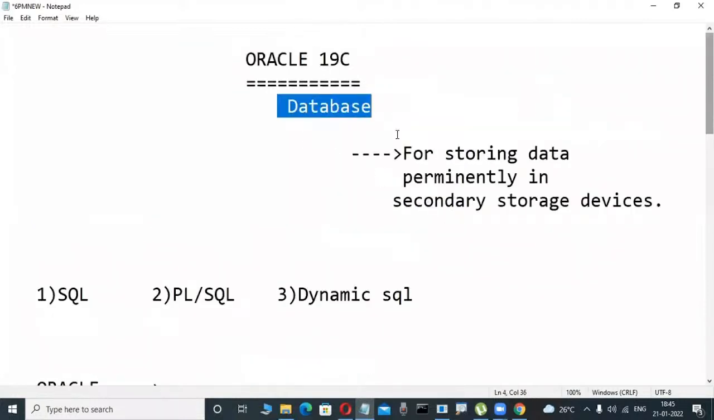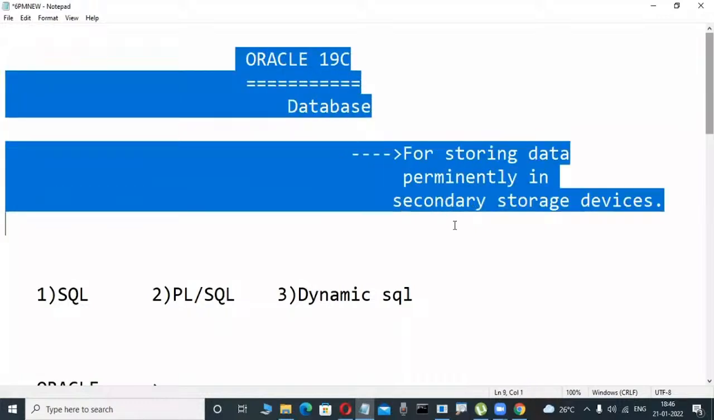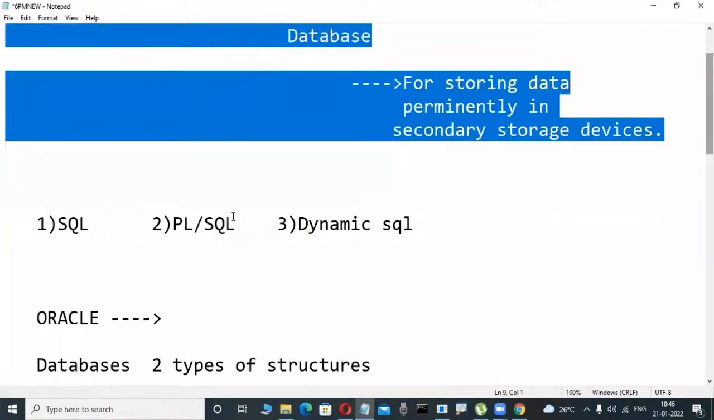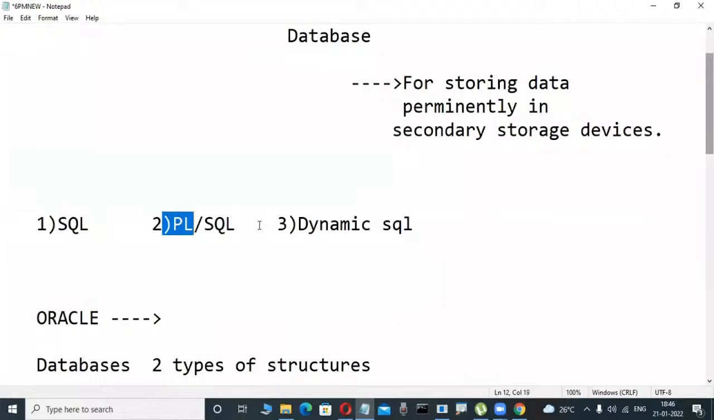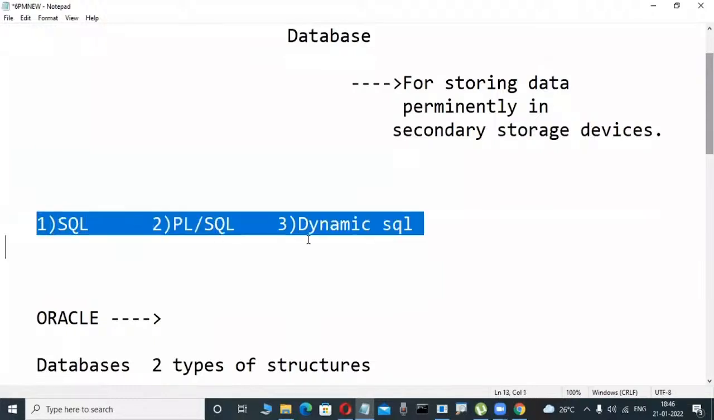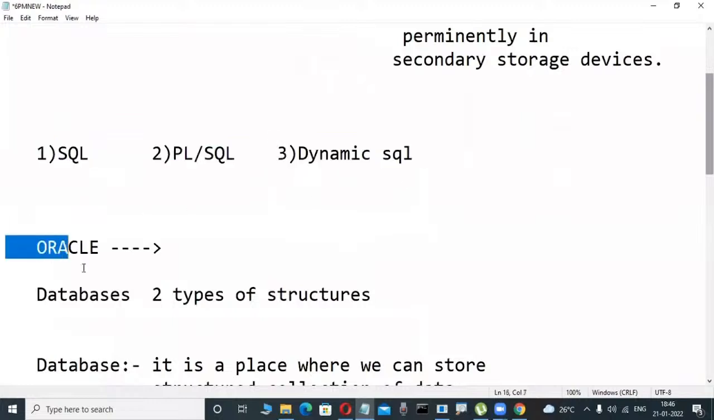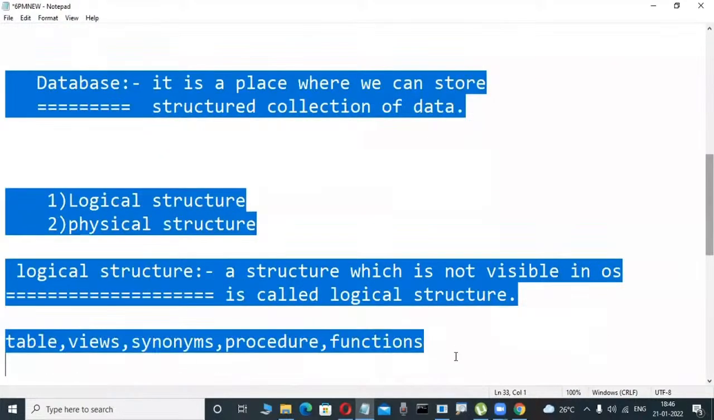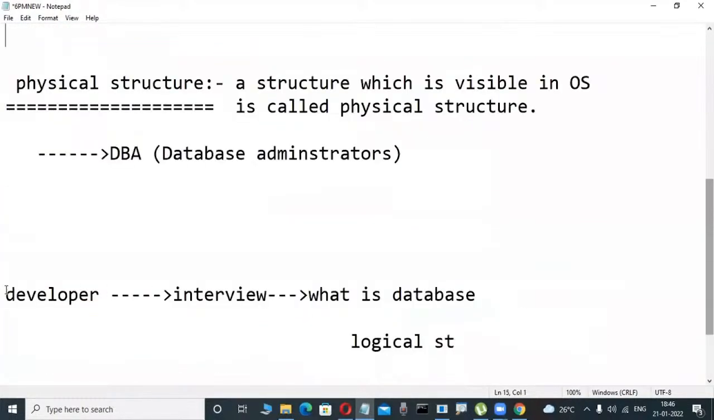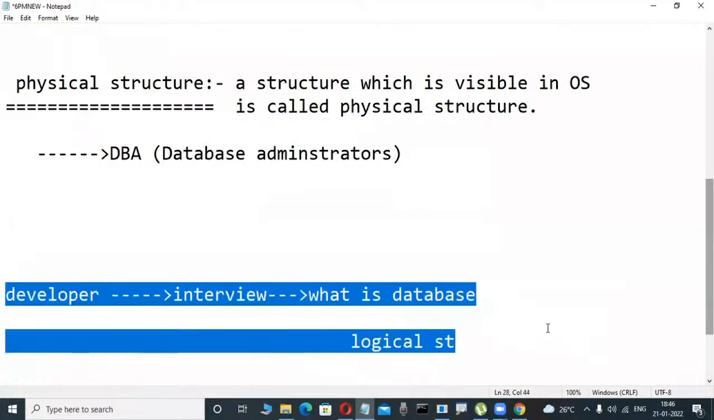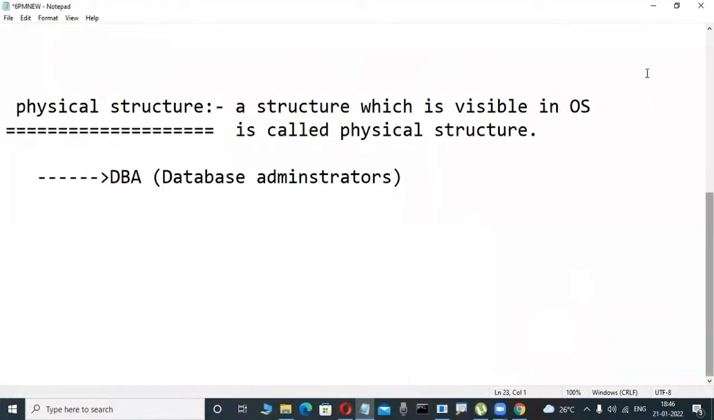What is the purpose of databases? Not only storing data permanently, but also retrieving and fetching the data efficiently from some place. If you want to operate the Oracle software, we use SQL, PL/SQL, and dynamic SQL languages. Anywhere we learn an Oracle course, they talk about these three things. That is a very small thing I'm telling. Okay, fine. Now check it out.